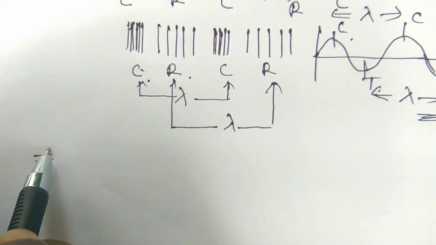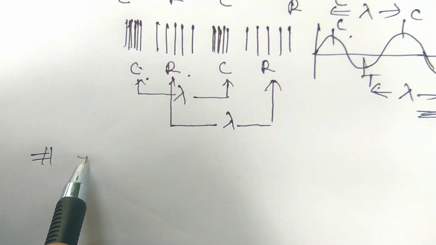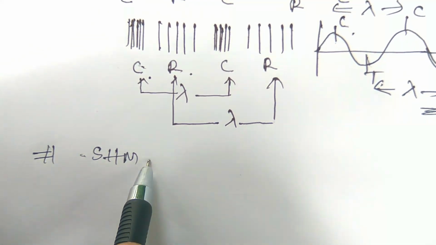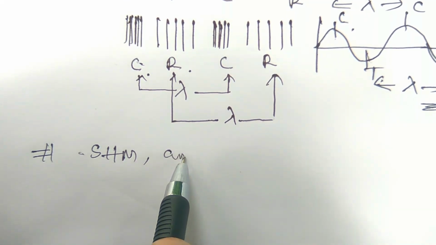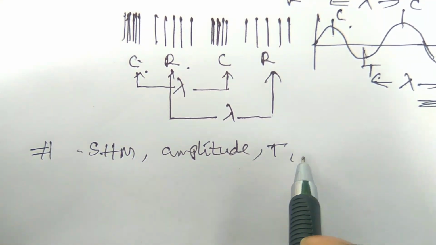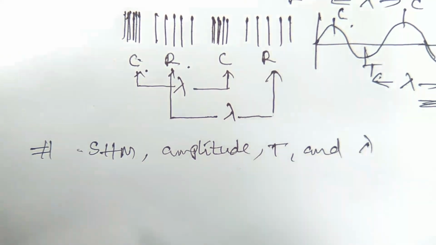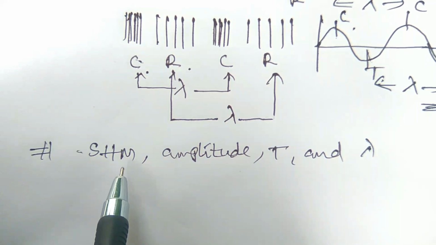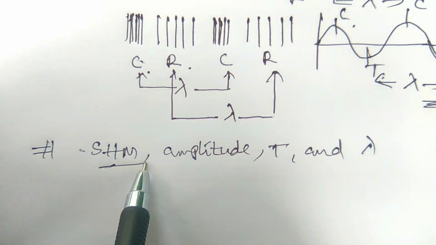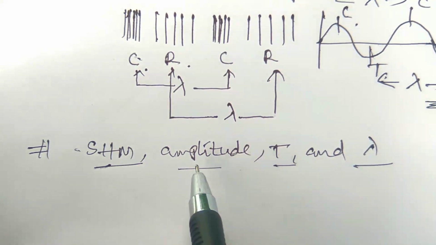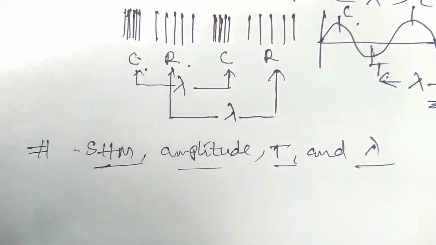Here also the particles in the medium will execute SHM, simple harmonic motion, with the same amplitude, same time period and same wavelength. We already explained this in the previous types of waves.